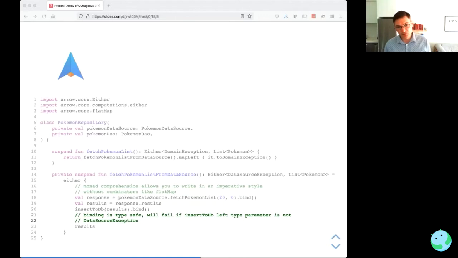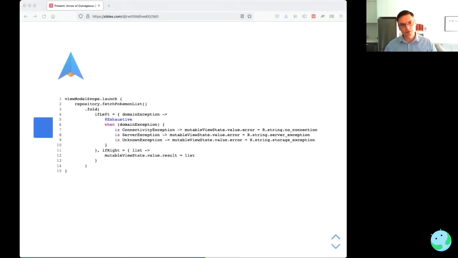And this binding here is type safe. The reason it works is because Pokemon data source fetch Pokemon list and insert into DB both have their left type parameter bound to data source exception. So if we mismatch, if we have two calls where the left is bound to different exceptions, then you can have the type inference fail. So it basically ensures that we're doing things in the right way with our exceptions there.